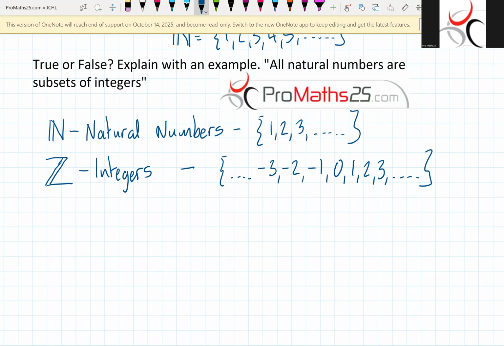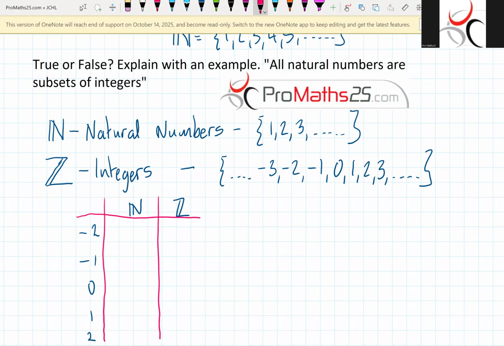So let's have a look at some simple examples. So let's say minus 2, minus 1, 0, 1, and 2. And let's see, are they natural or are they integers? Let's check it out. So minus 2, is minus 2 a natural number? What do we think? No is the answer. Why is it not a natural number? Because it's negative. Is minus 1 a natural number? No, because it's negative. Is 0 a natural number? No, because 0 is not included in the set of natural numbers. Is 1 a natural number? Yes.